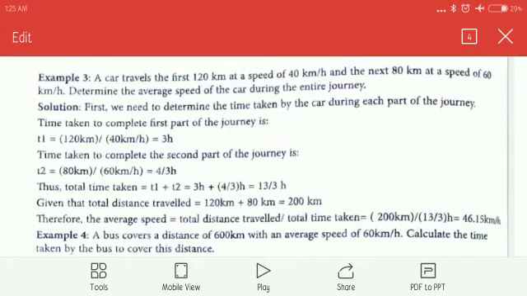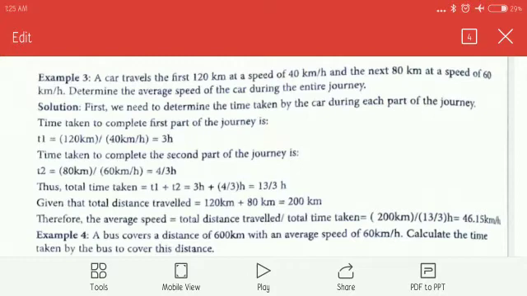Time is equal to distance divided by speed. In the first case, distance is 120 km and speed is 40. So 120 divided by 40 is equal to 3 hours. So the time taken is 3 hours to cover 120 km at the speed of 40 km per hour.